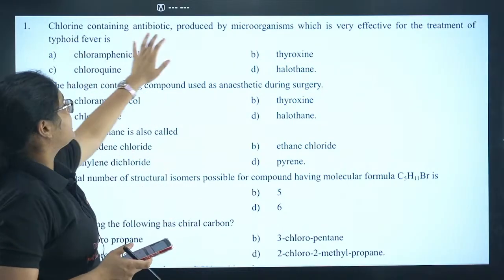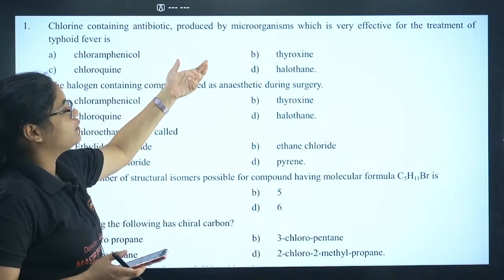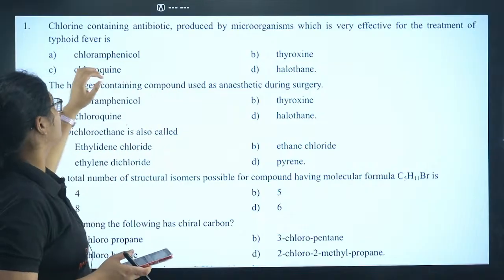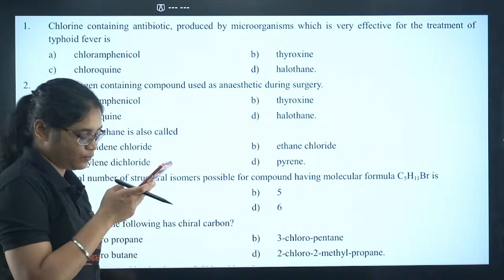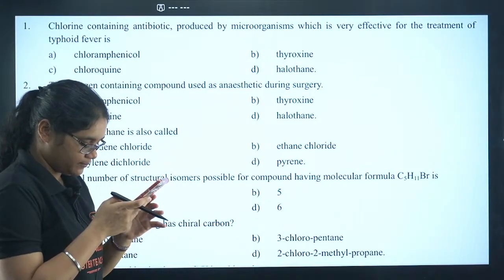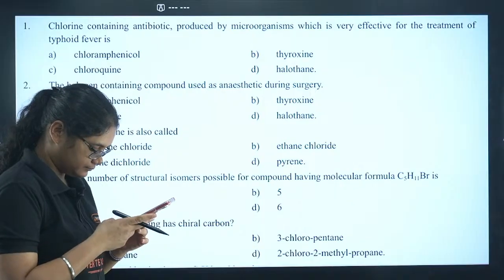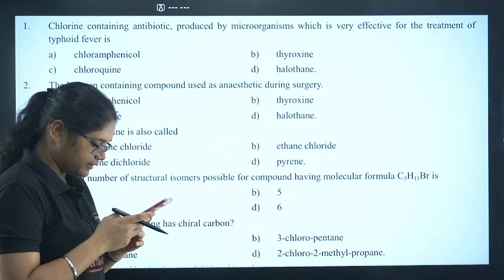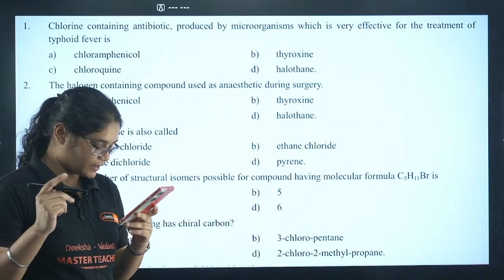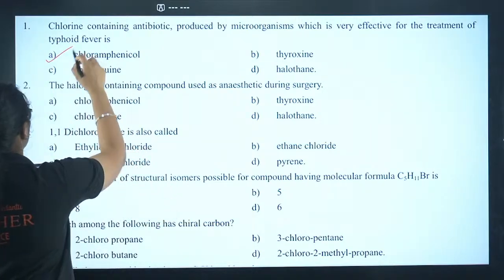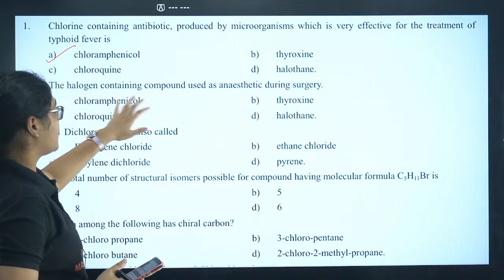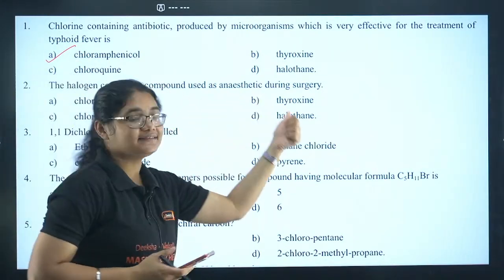Next, chlorine containing antibiotic produced by microorganisms which is very effective for the treatment of typhoid fever. What is used here? Typhoid fever, which is the correct answer? Shailaja is absolutely correct here. Chloramphenicol.